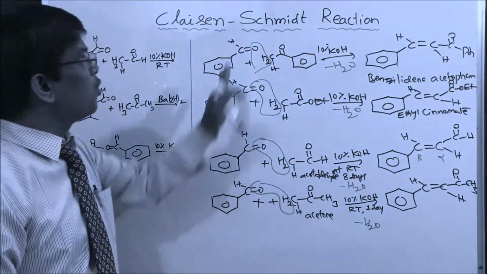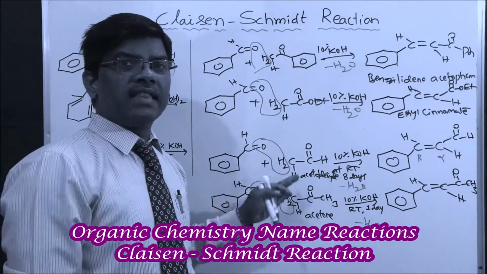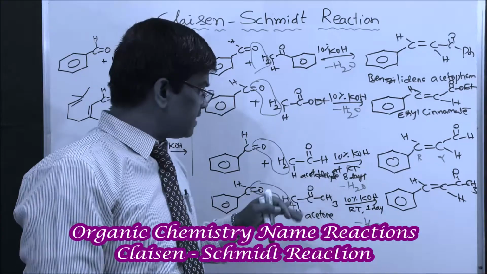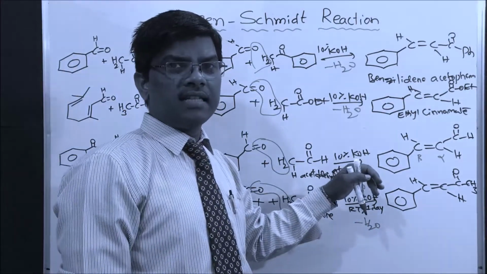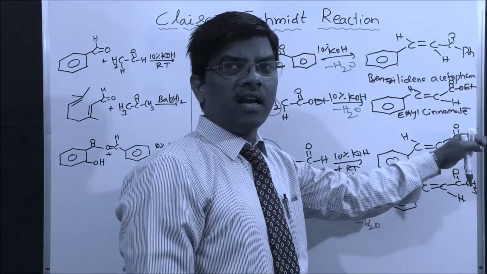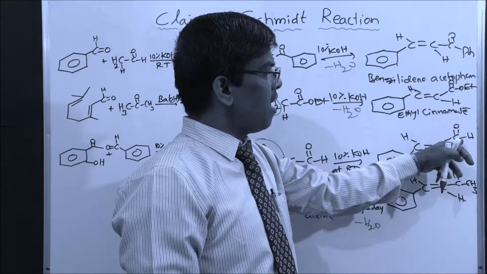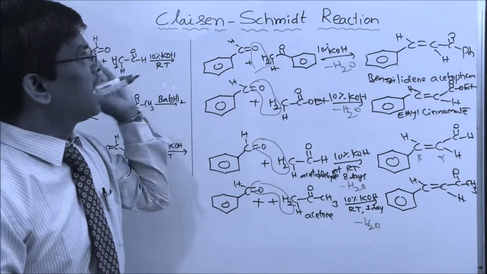Students, it is very simple. Claisen-Schmidt reaction is a reaction between aryl aldehydes with aliphatic aldehydes, ketones or esters in presence of mild base, that is like 10% KOH, gives alpha beta unsaturated carbonyl compounds, that is aldehydes, ketones or esters. This is the beauty of this Claisen-Schmidt reaction.